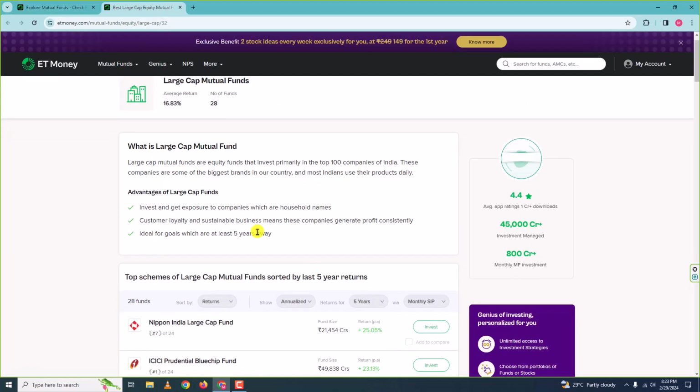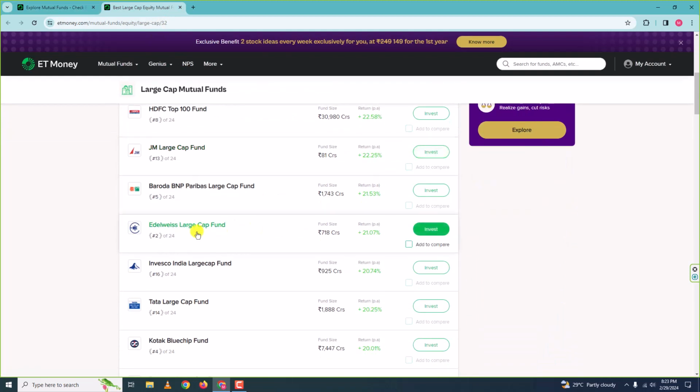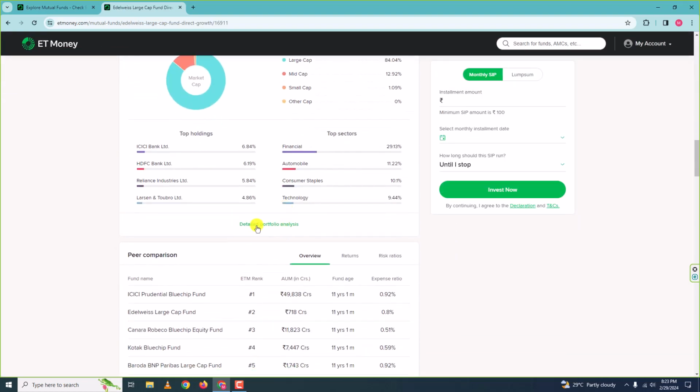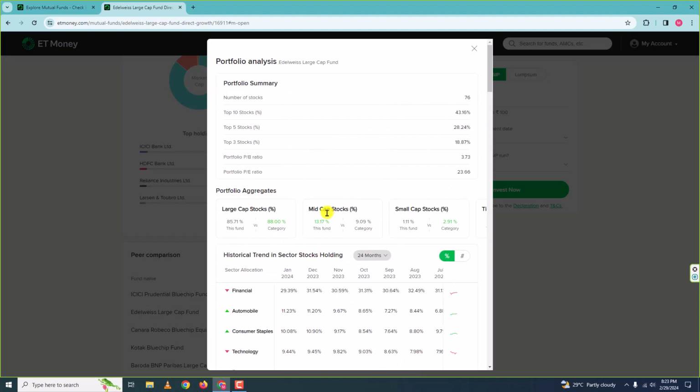Now let me go down here and let me click on Edelweiss large cap fund, and let me go to detailed portfolio analysis. So here you can see number of stocks 76, meaning this particular mutual fund invests in 76 of the top 100 companies.